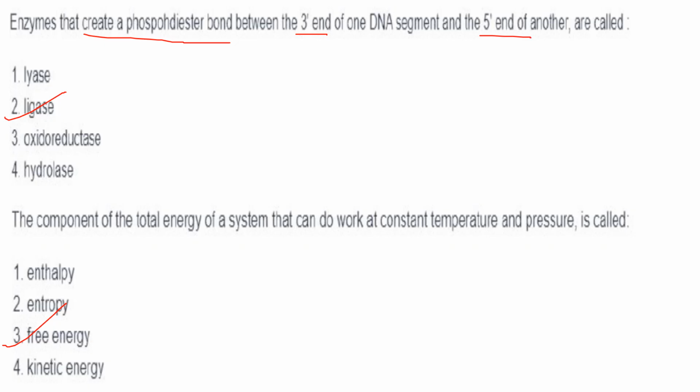Enthalpy is the measure of total energy of a system, including internal energy. Entropy is the measure of the disorder or randomness of a system, and kinetic energy is the energy associated with motion.